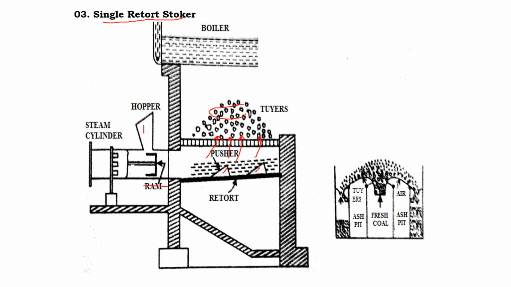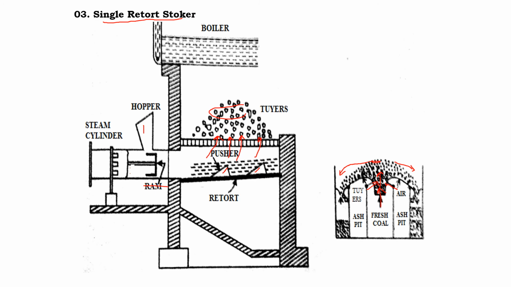The green coal, the fresh coal, is applied from the bottom, and we are also supplying the primary air. As the coal moves up, incandescent coke is formed, and further reaction takes place, and ash gets formed, and it's collected at the top, which gets separated later. So that's why we call it a single retort stoker.